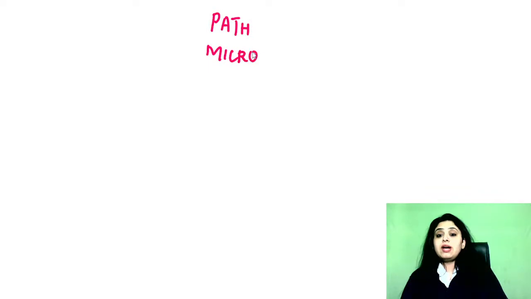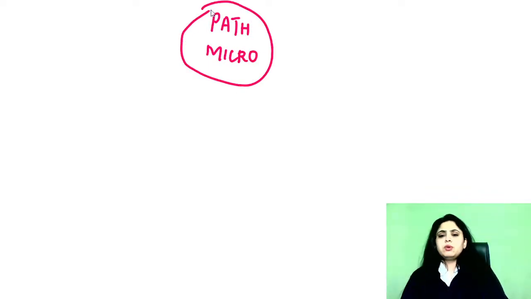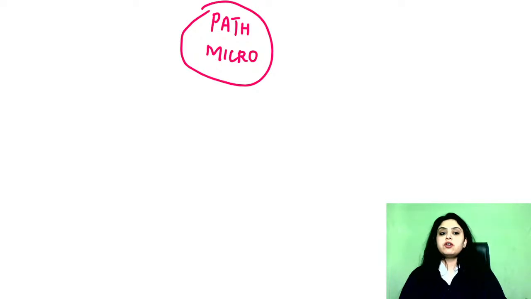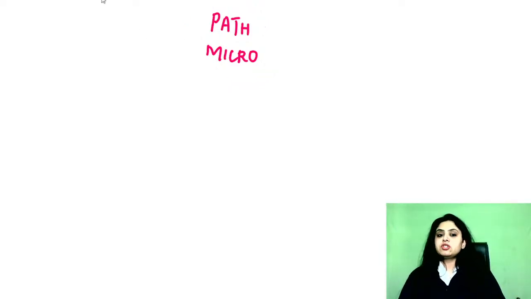So first, let me actually address that only. Many of you are wanting to know what needs to be done for pathology and what needs to be done from micro. Whatever I'm going to tell you is hardly going to take less than like 5 or 7 minutes. So I'll just quickly wrap this up. I'll give you a timetable. I'll tell you what is the status for path and micro going forward. And after that, we will take up any questions that you guys have regarding your strategy or any difficulty that you're facing.